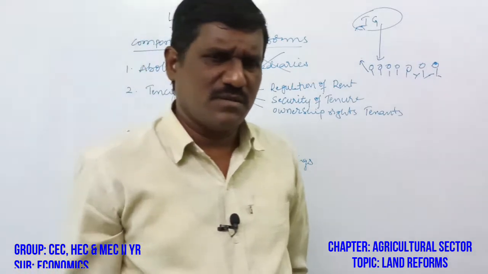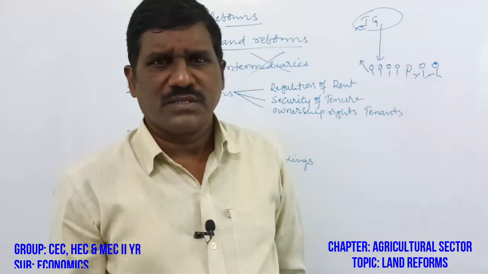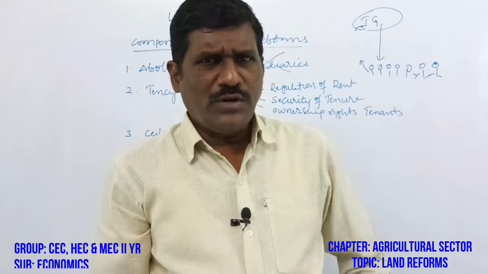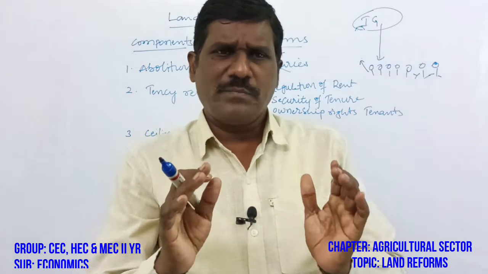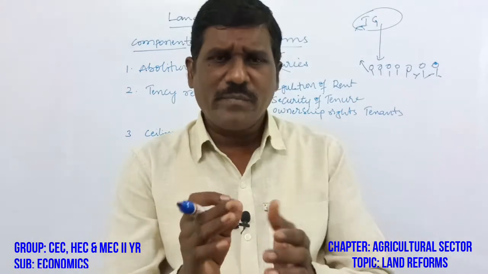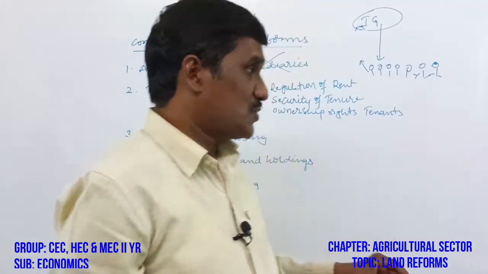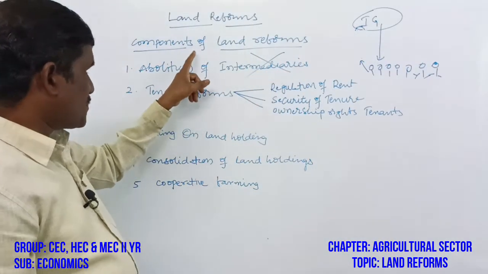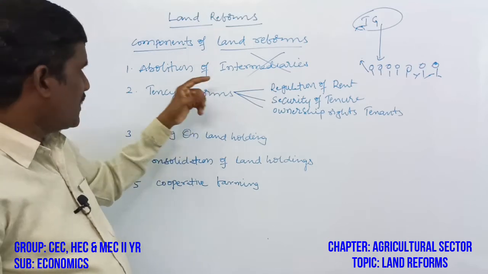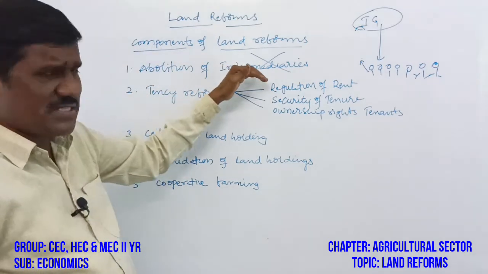The mediators had totally exploited the farmers. So after independence, the government of India established a direct relationship between the government and the farmers. There are no middlemen and no mediators, only a direct relationship between the government and the farmers. This is the abolition of intermediaries, the first amendment and the first reform of land and the agriculture sector in India.